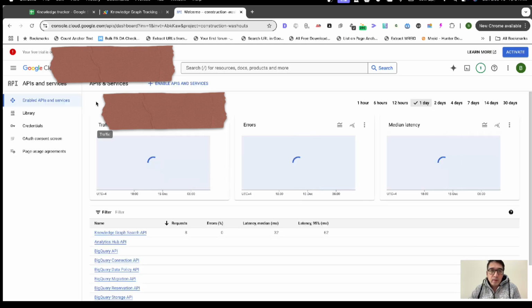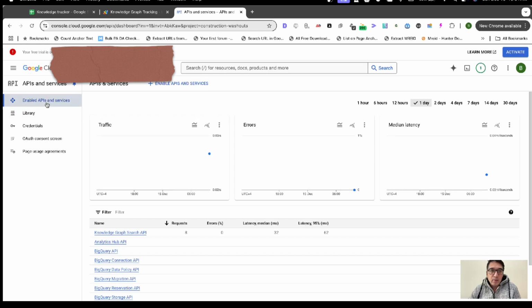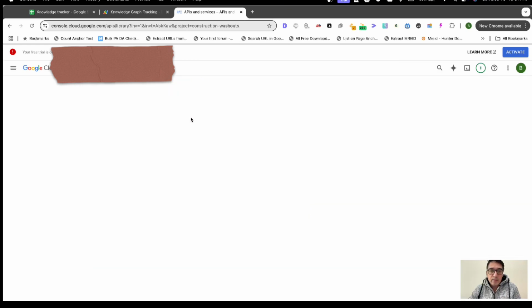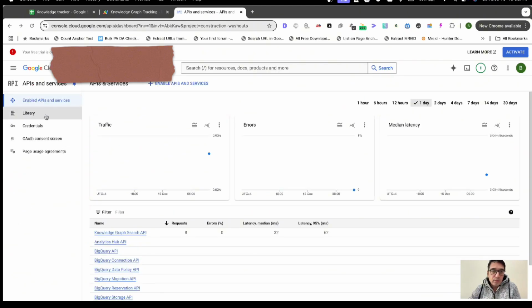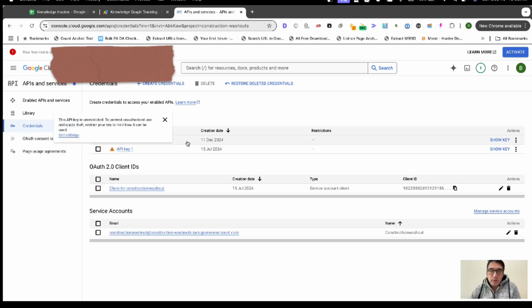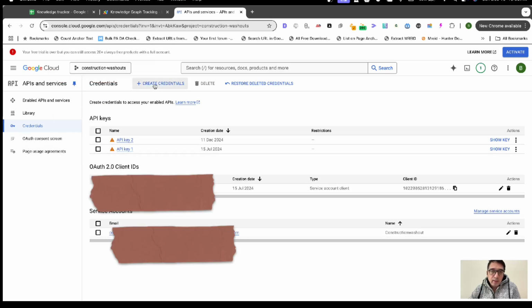Then you create an API. Over here, enable APIs, and API and services. Perhaps the shortest thing to do is go to credentials. Once you've created a project, you go to credentials and hit create credentials, and this is where you'll create your API. Once it's created, you'll see I've created two APIs. One was on the 11th of December, and this is the one I'm using in this video. If you hit show key, this will show you the key.